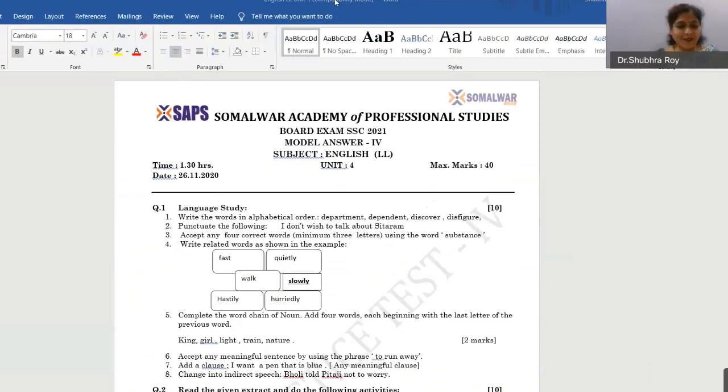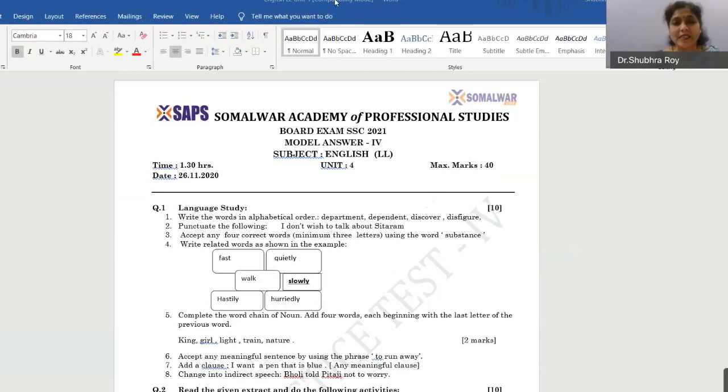So let's begin like we always do with question number 1. It is language study. And in language study, the first question, as you can see on the screen, is alphabetical order. Write the words given in alphabetical order. So what are we supposed to do here? Whatever words are given, we are supposed to write it in the alphabetical order.